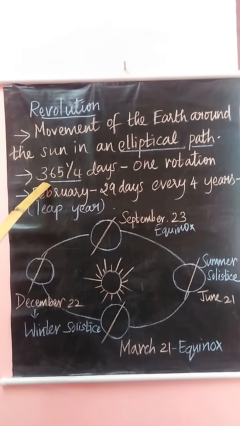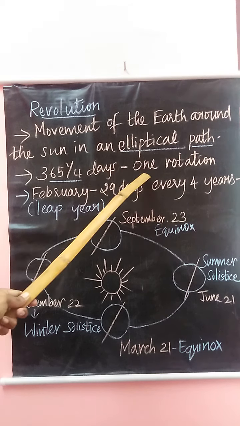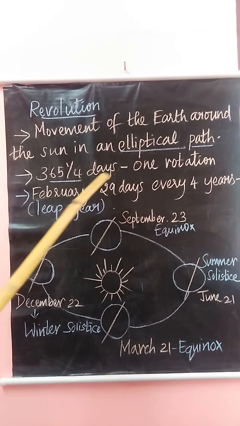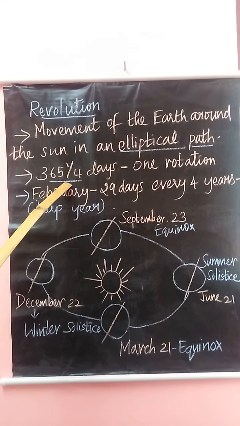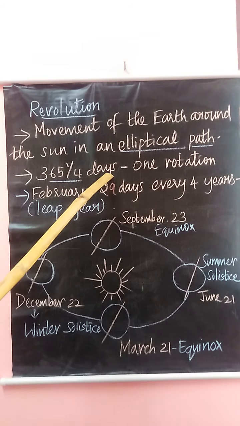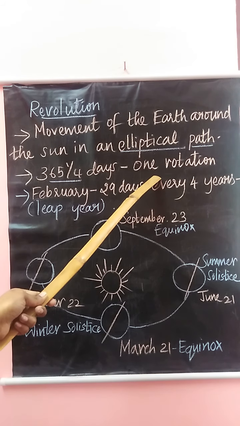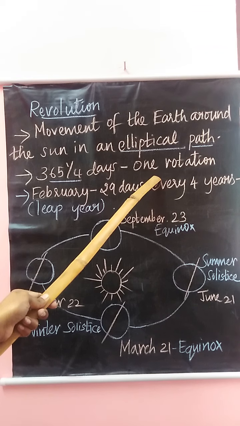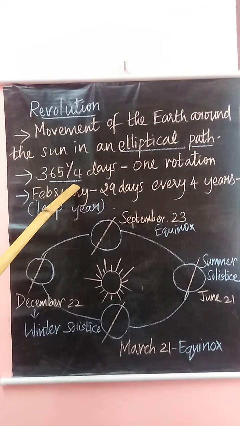It takes 365 and a quarter days to complete one revolution. See, for our convenience, we take it as 365 days and we call it a year.